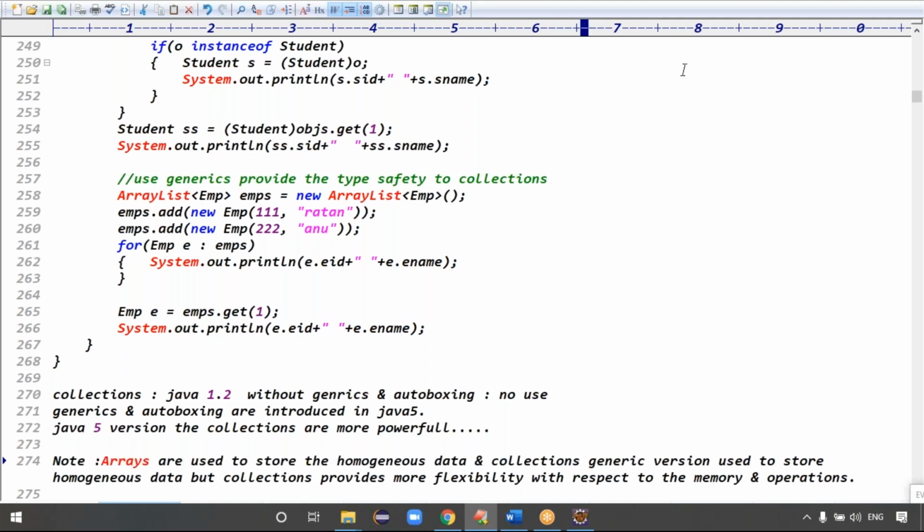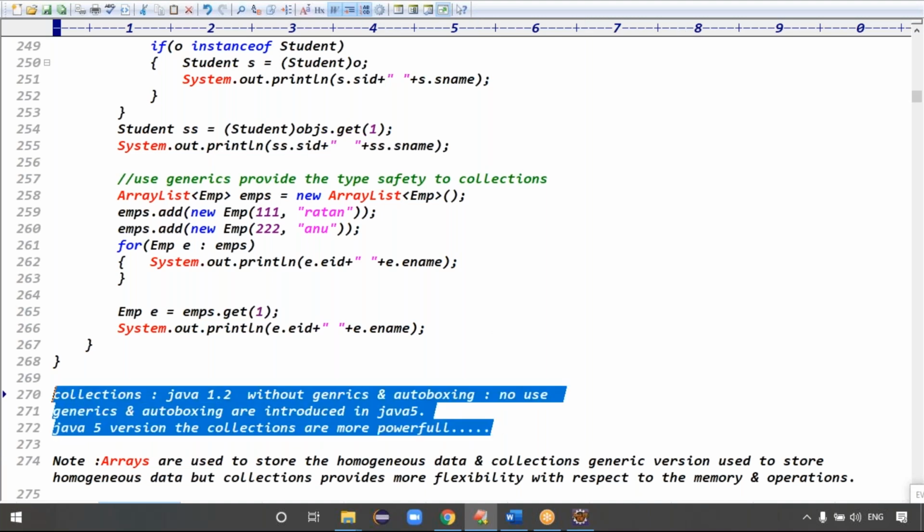Sir, how do we find out of memory, sir? You told us about flexibility with respect to memory. How do we find out of memory? How much out of memory? How can we identify it? It means there is no sufficient memory in my system. How could I find the limitation?